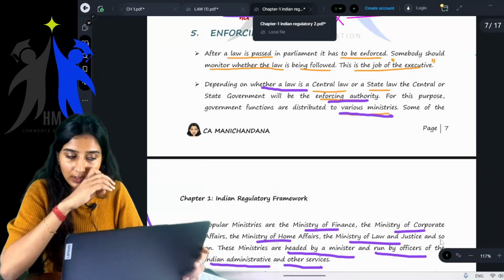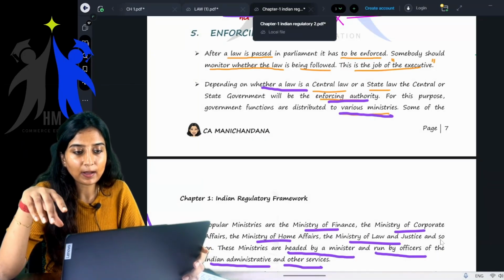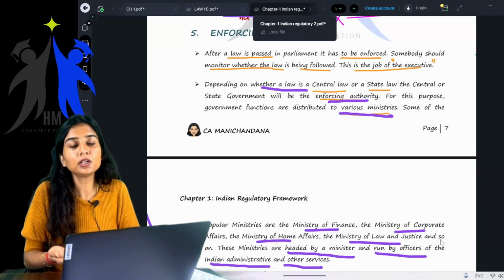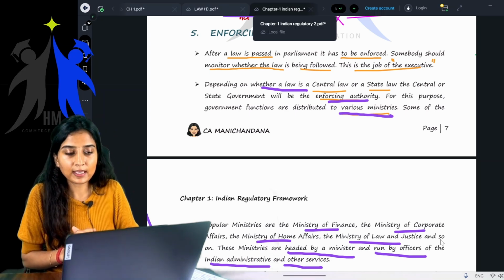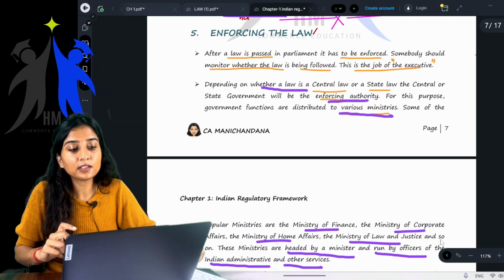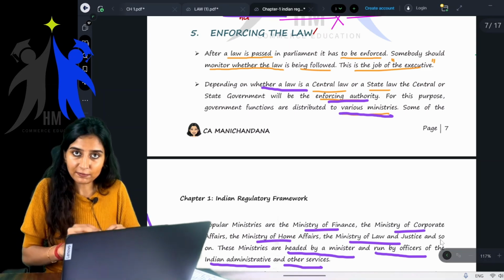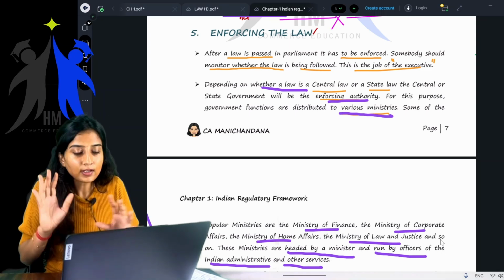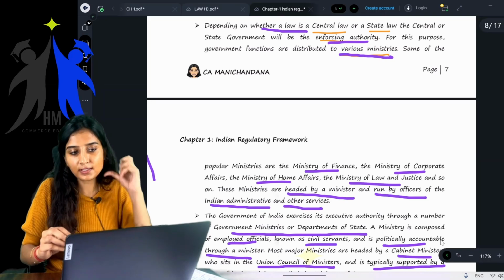Okay, now come to your book, enforcing of law. The law is passed in the parliament, it has to be enforced. So somebody should monitor whether the law is being enforced or not. So this is the job of the executive. Depending on whether the law is a central law or a state law, the enforcing authority will be either the state or center.